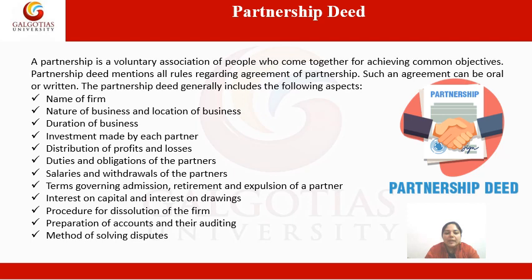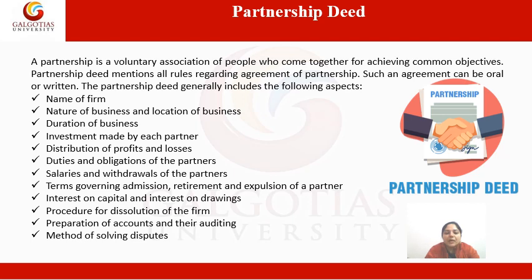Then terms governing admission, retirement and expulsion of a partner. If a partner needs to be admitted or if a partner is to be retired, then these rules are also mentioned in the partnership deed. Then interest on capital and interest on drawing. Interest on capital is given to the partner on the basis of the capital which they have invested in the business, and interest on drawing is on that money which is withdrawn by the partner. Then procedure for dissolution of the firm, that if the firm is to be dissolved, then how the profit will be distributed among the partners. This is also mentioned in the partnership deed.